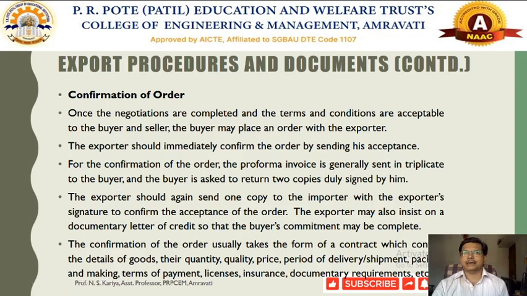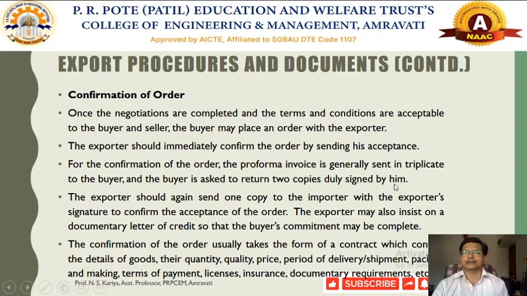After the offer is accepted by the importer, the exporter will send the pro forma invoice. The pro forma invoice should be sent in triplicate. The buyer is asked to return two copies duly signed by him.